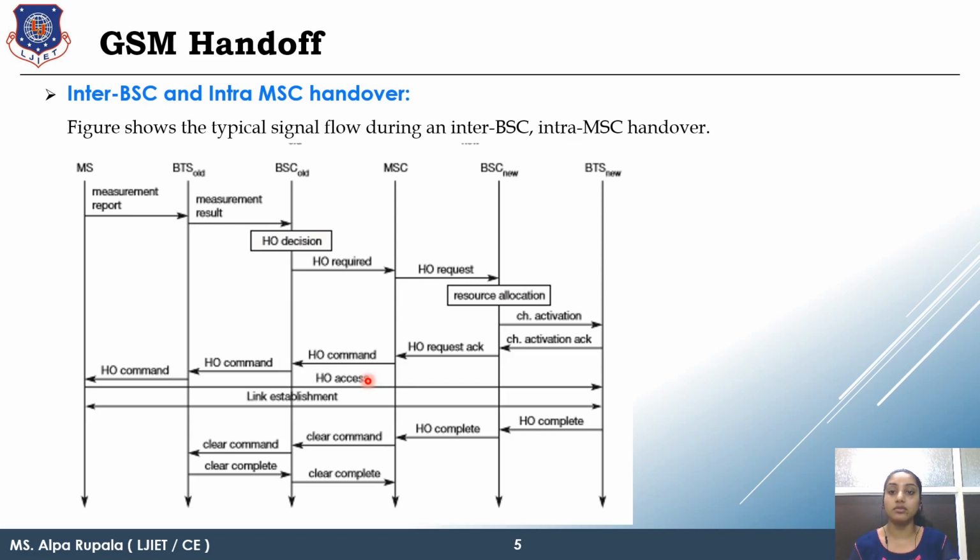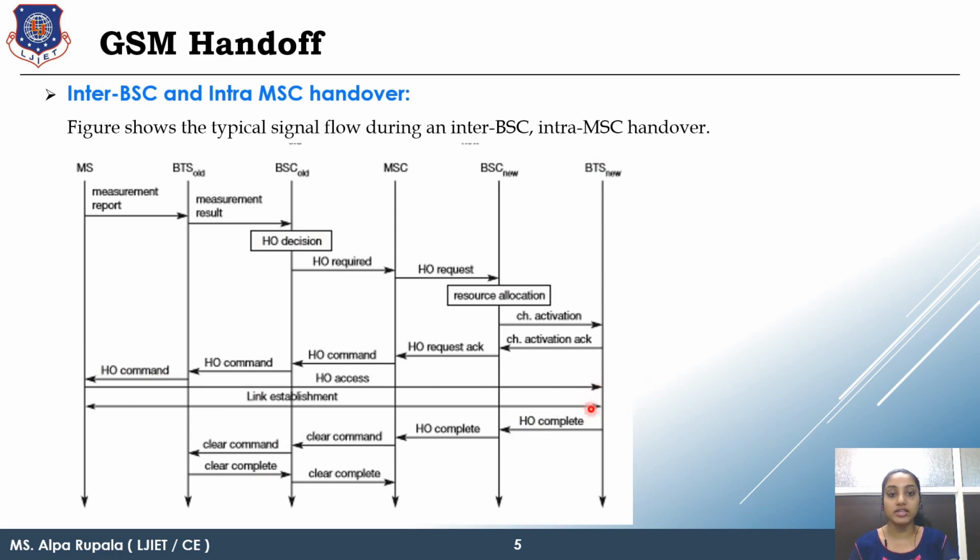But if we talk about the second type of handoff, that is soft handoff, in soft handoff, basically the MS will wait until the clear command is received. So ultimately, the BTS is sending the link, all the data of your MS is being sent to your new channel.